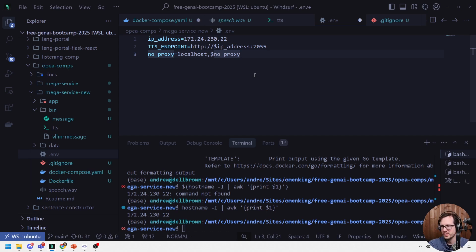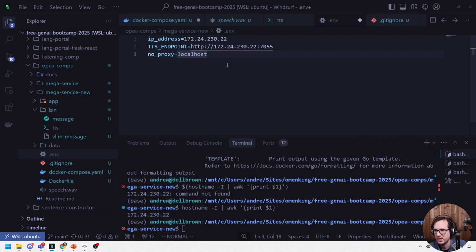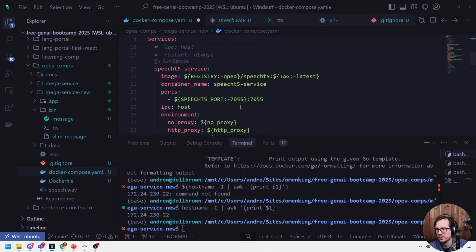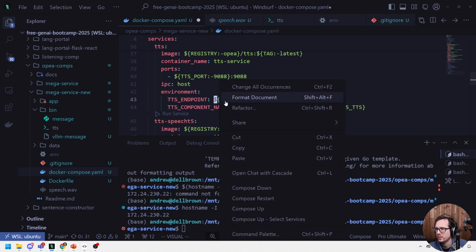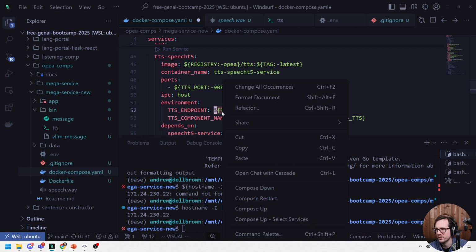I'm not sure why it does that, comma, no proxy, but I'll just do it localhost. And then here, the IP address is being set this way. I don't think we need to set this one. This one probably doesn't even have to be set at all. Probably just has to be this. And just to really make sure things work, I'm just going to hard code it. I don't care. So I'm looking for that TTS endpoint right here. Like that. We can always try to figure this out later.